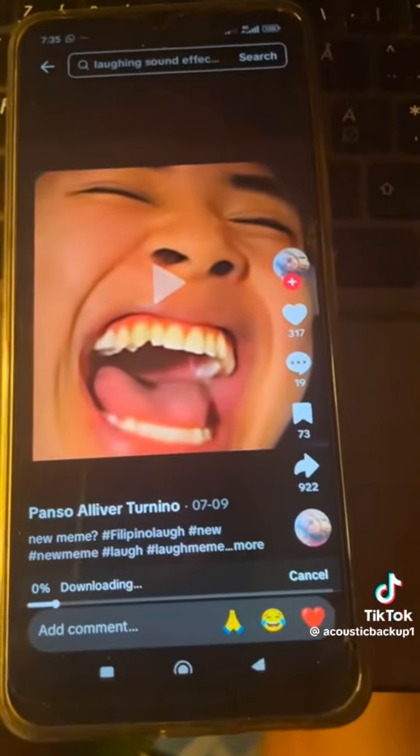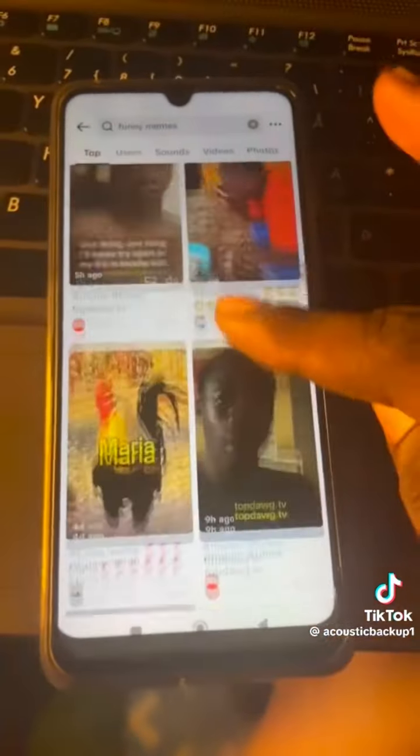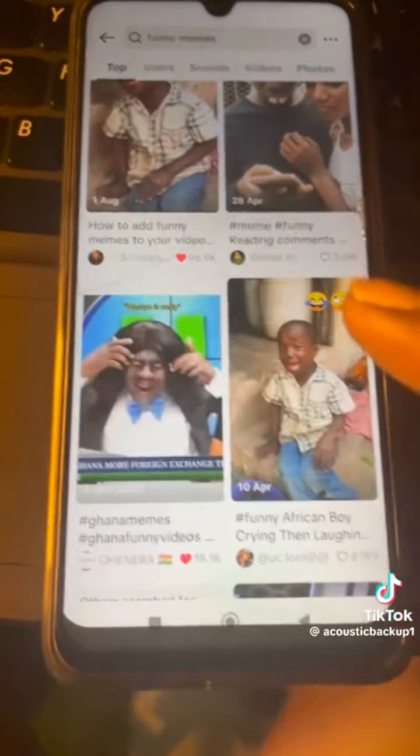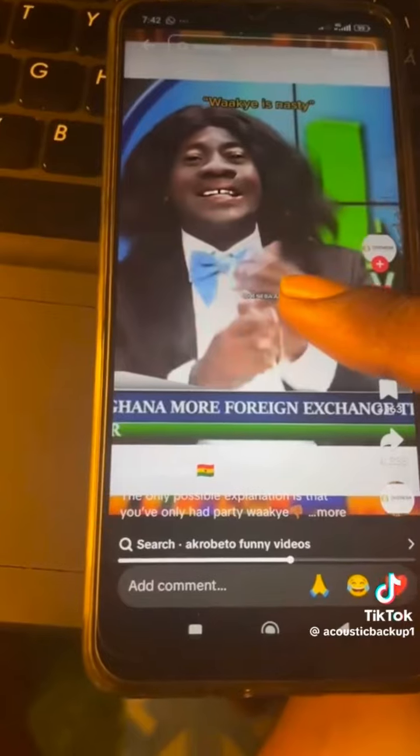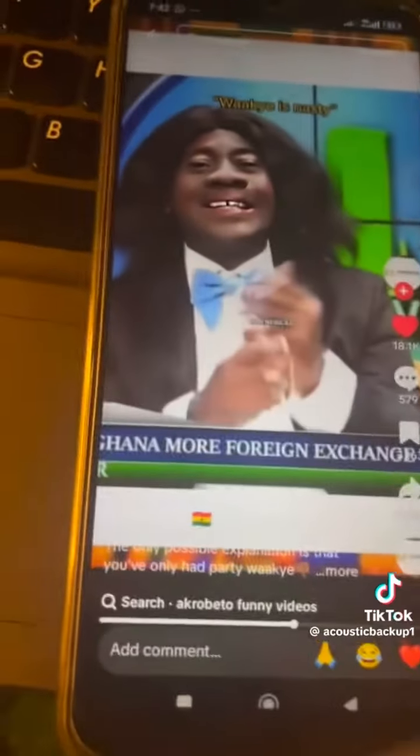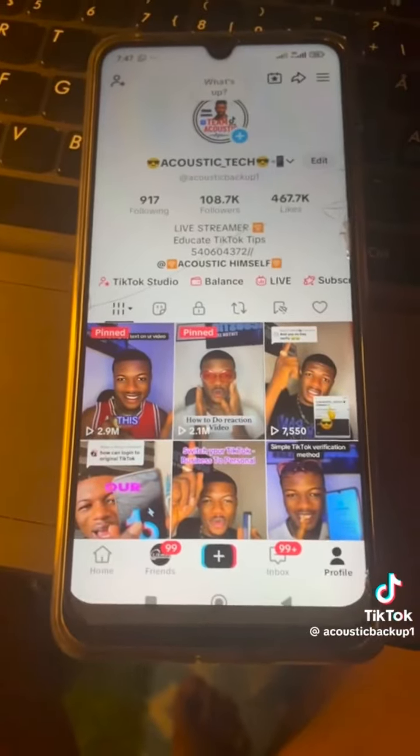So you need to download the video first. So let's download the second video. Okay, this is another popular sound. So you hold like this, then you hit on the download, then it will download. Okay, now follow the step. Though the video is long, take your time.